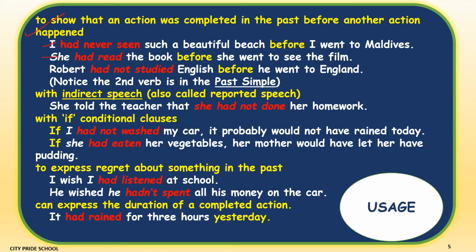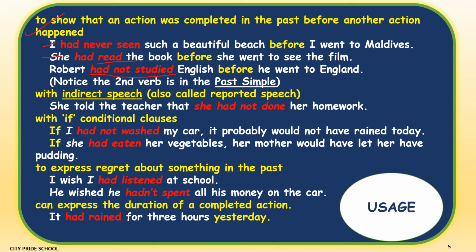The second one is, she had read the book before she went to see the film. Probably the film was based on the book that she had read. So the reading part already got over. Robert had not studied English before he went to England. That means this unfinished action got finished before the person went to England.